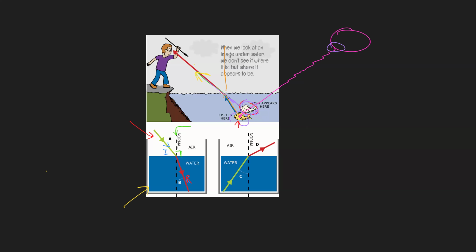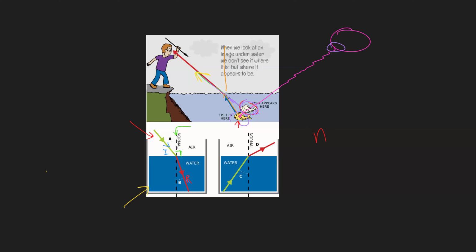Okay, the speed of light in the air is much greater than the speed of light in water. This is number one: the speed of light in air is faster, or higher, than the speed of light in water. Number two, the water has a higher refractive index. Let's understand what the refractive index is.